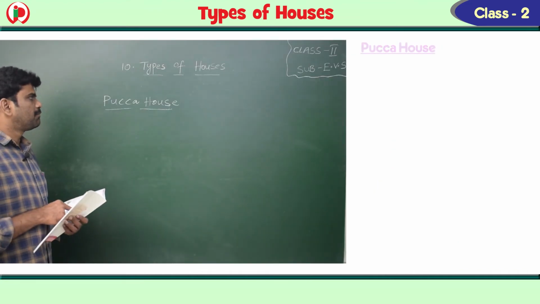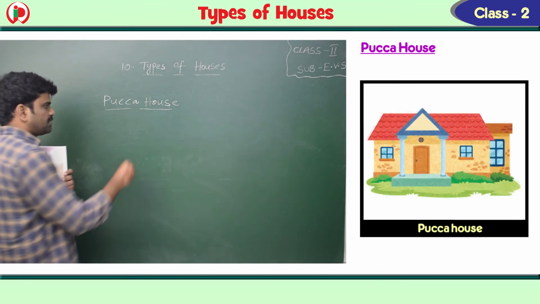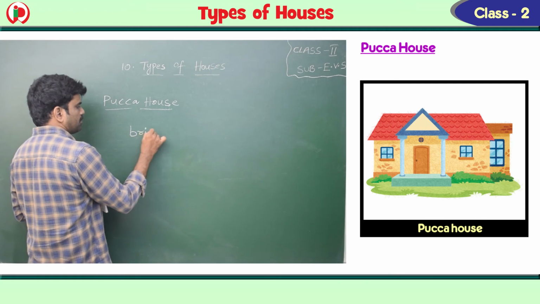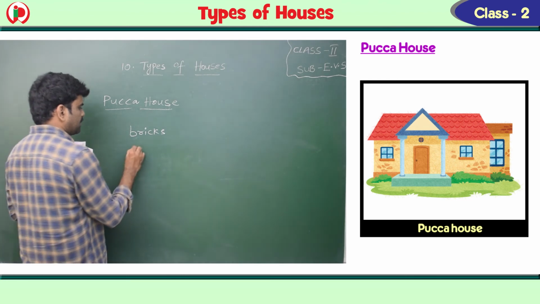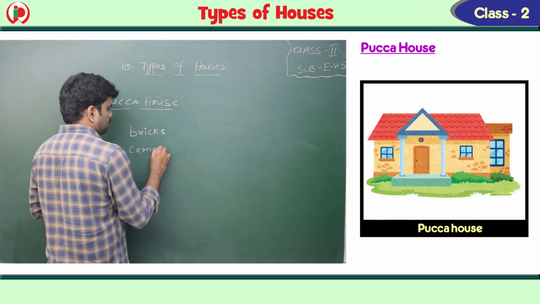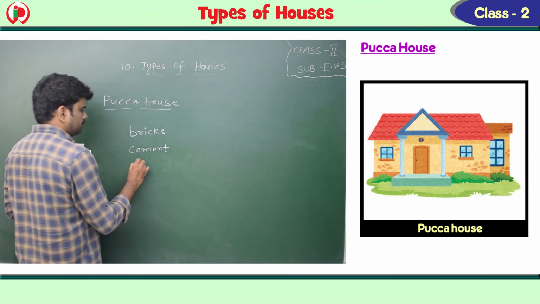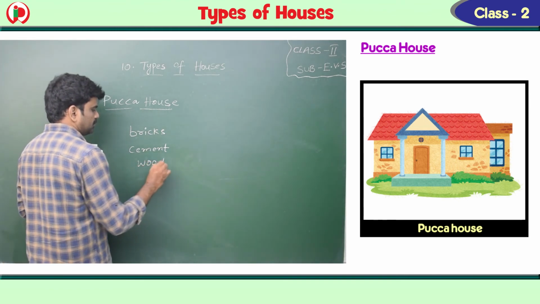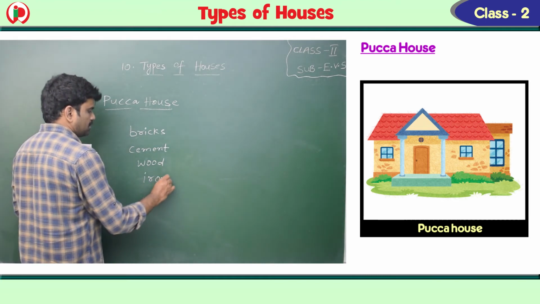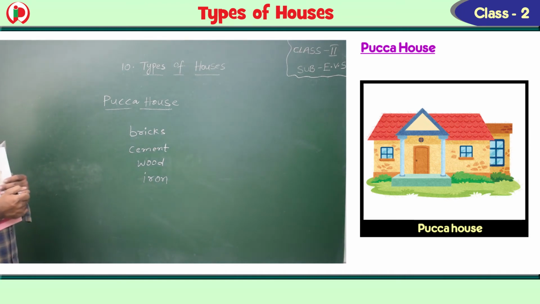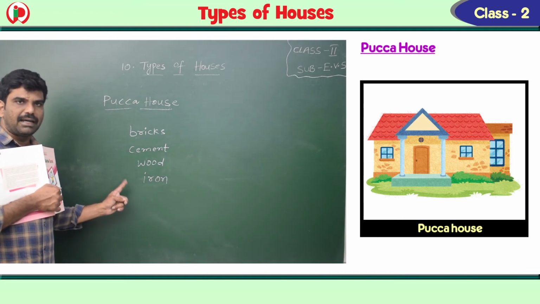Children, now see Pakka house. Pakka house is made up of bricks, cement, wood and iron.